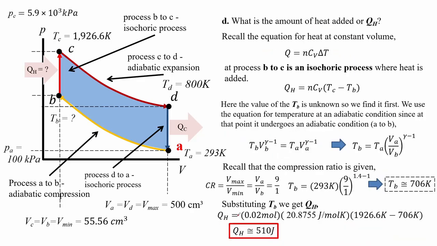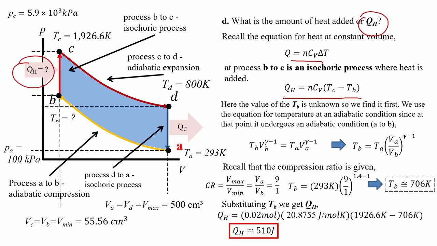For letter D, we are asked to find the heat added to the system or the QH. At this process we see that it is in an isochoric process. The heat equation at constant volume is given here. Modifying this for process B to C we see that the temperature at point B is unknown.